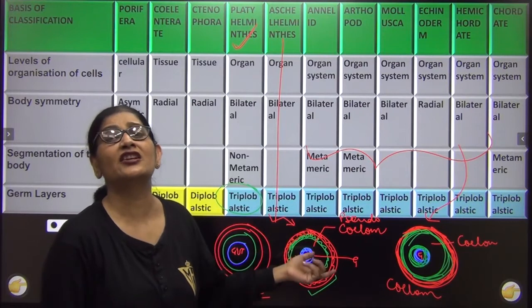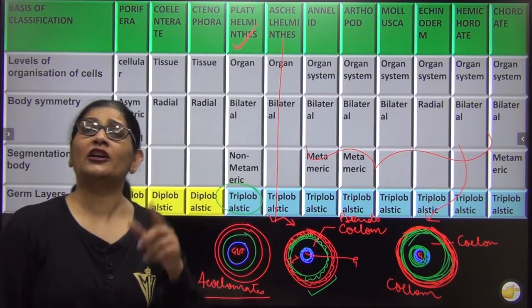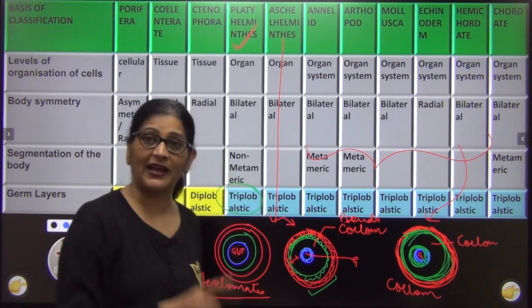Now you must have one question, ma'am, how does it make a difference? I just needed a coelom. How does it make a difference whether it is lying by mesoderm on either side or it is lying on only one side? I'll reply that to you.